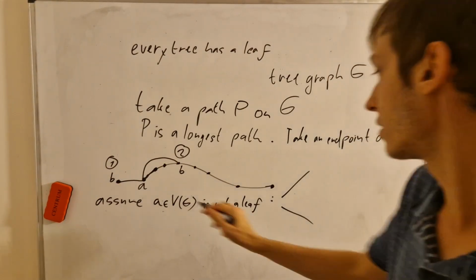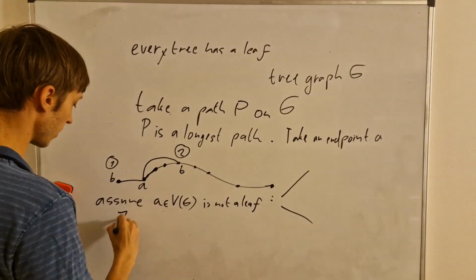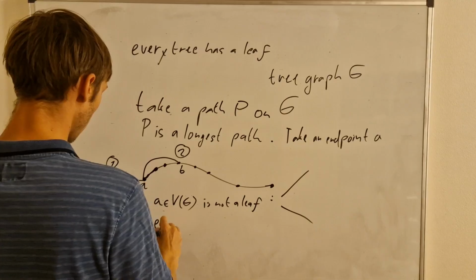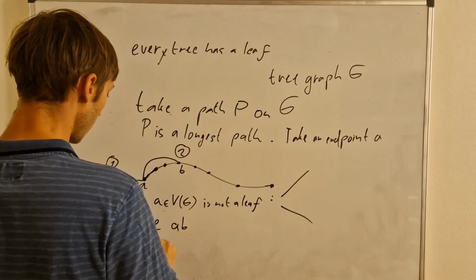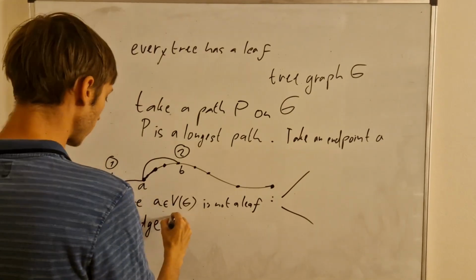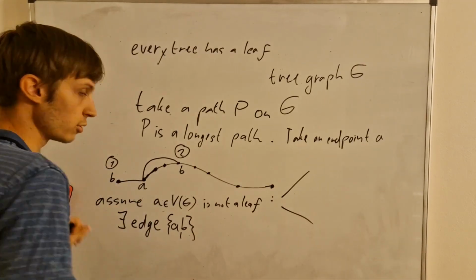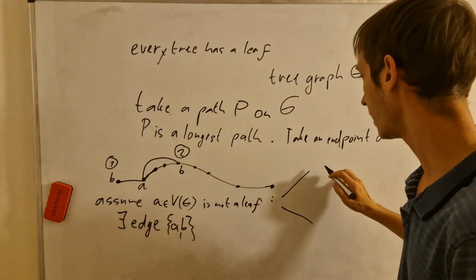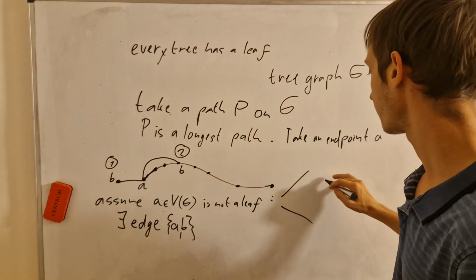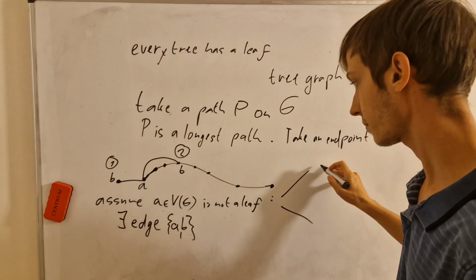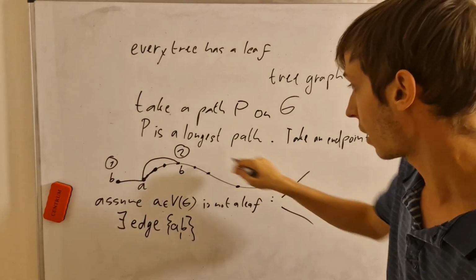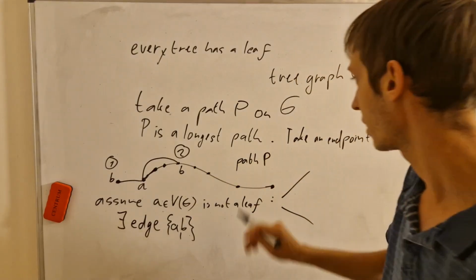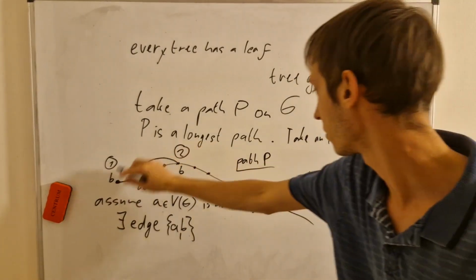So then assume there exists an edge AB, and that edge has two options. Now here are the two options we have. This is our path P, right? So path P is this whole picture, just to make sure we remind ourselves of that fact, this whole thing.